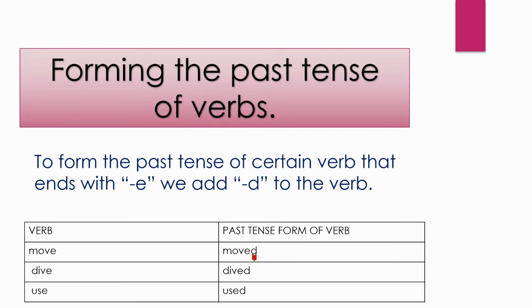Okay, now next word. Dived. The past tense of the verb dived is formed by adding D to the verb dive. Next word, used. The past tense of the verb used is formed by adding D to the verb use.